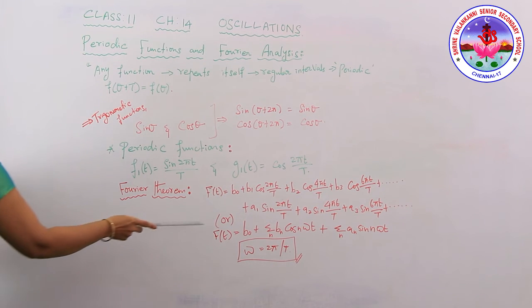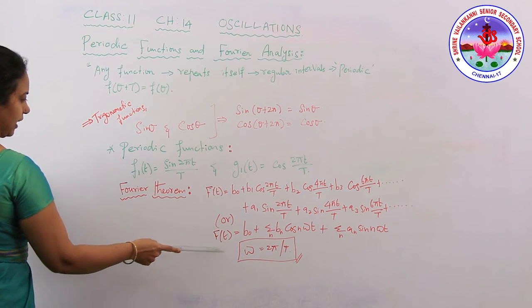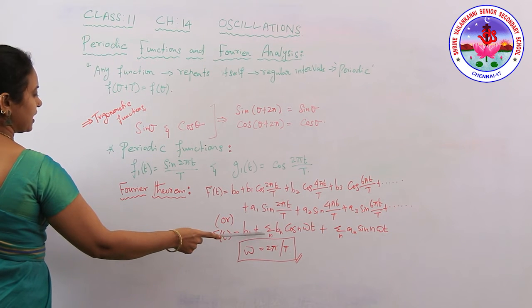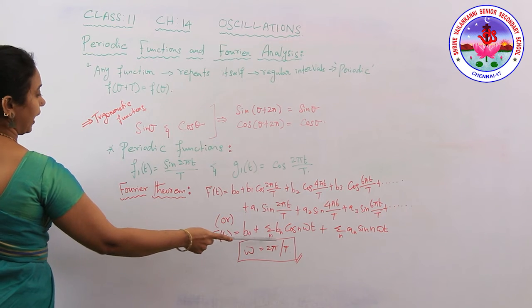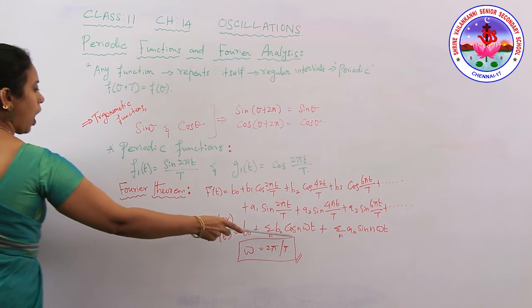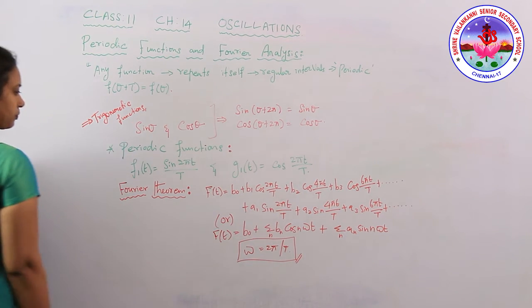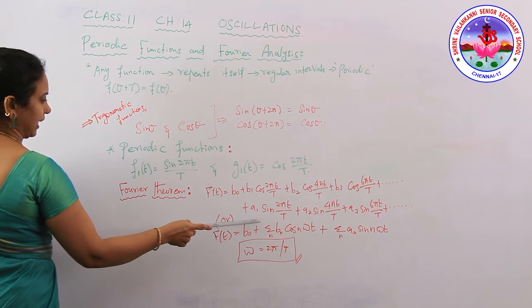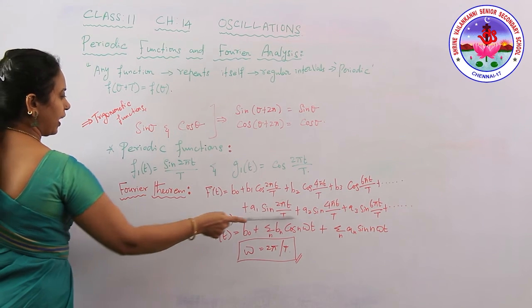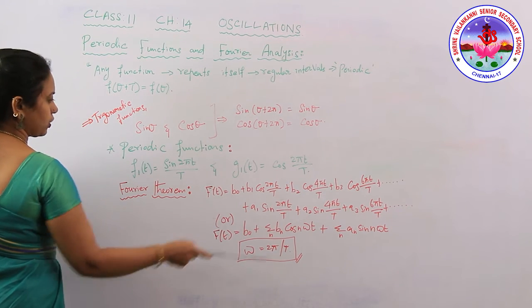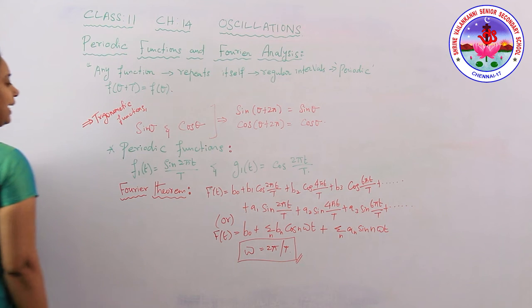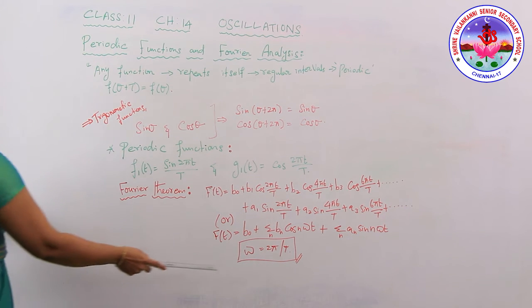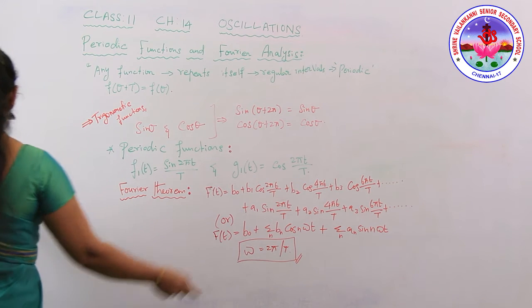In the same way, we can write f of t equal to b naught plus the summation over n of bn cos n omega t plus, for the other constant we have taken, a, also taken till n, the summation over n of an sine n omega t. So this omega is equal to 2 pi by T, right?